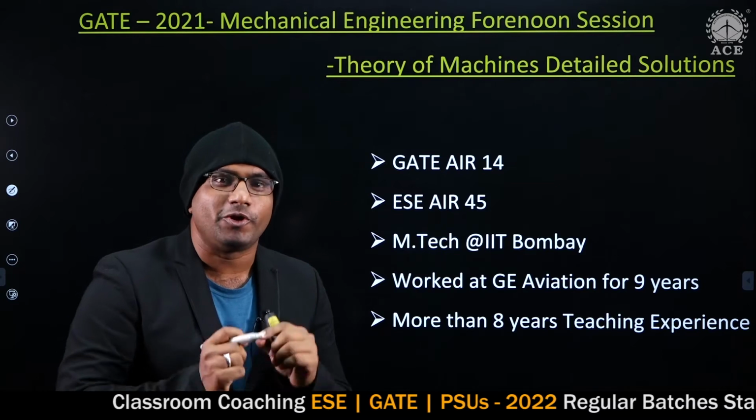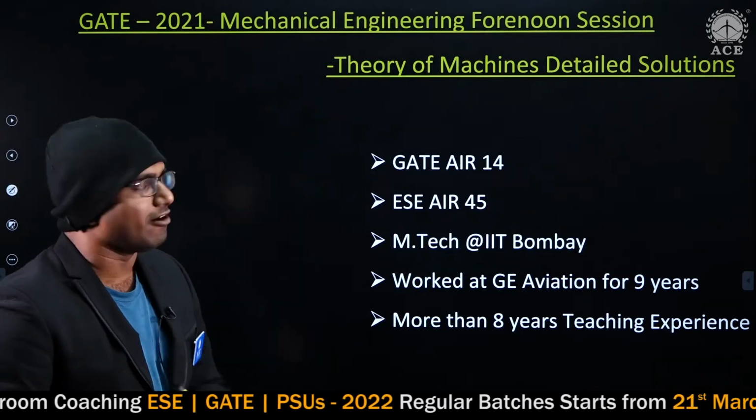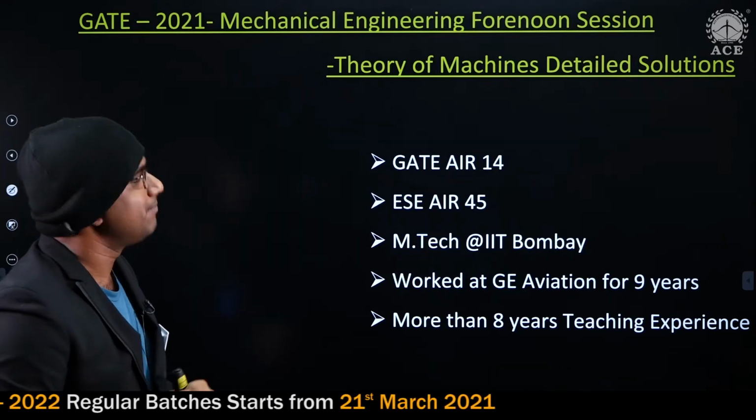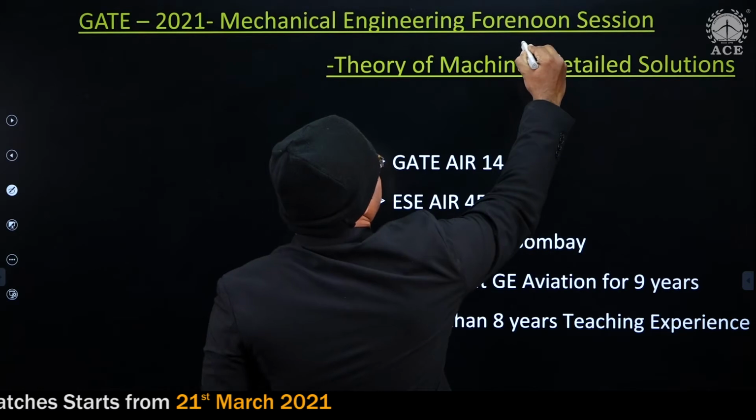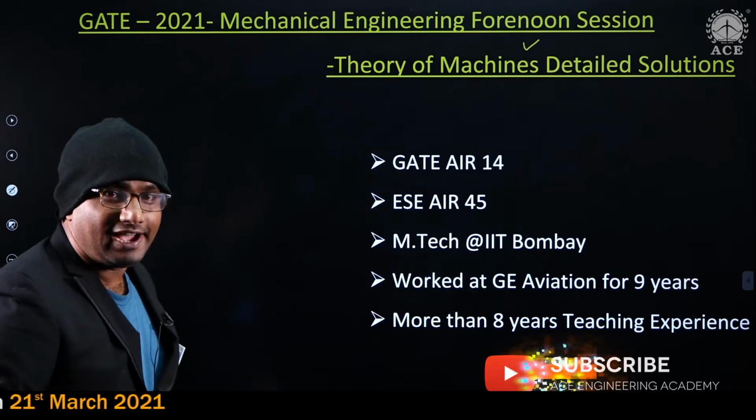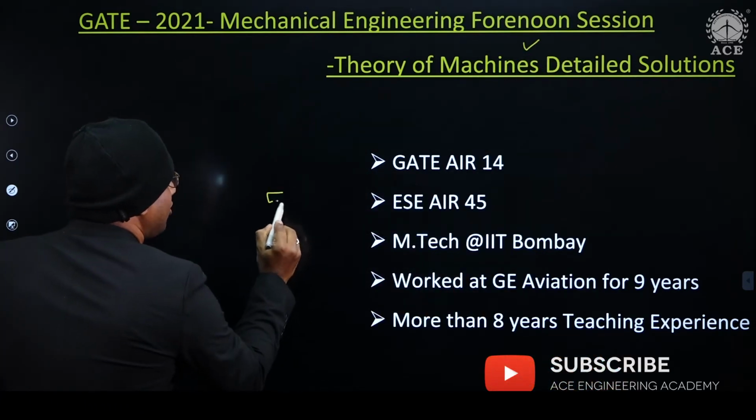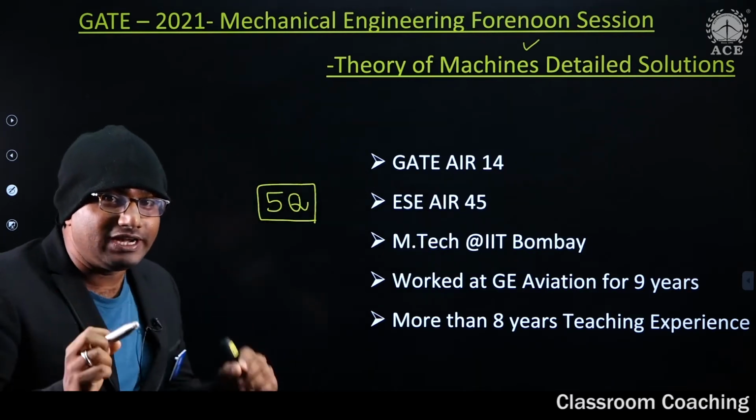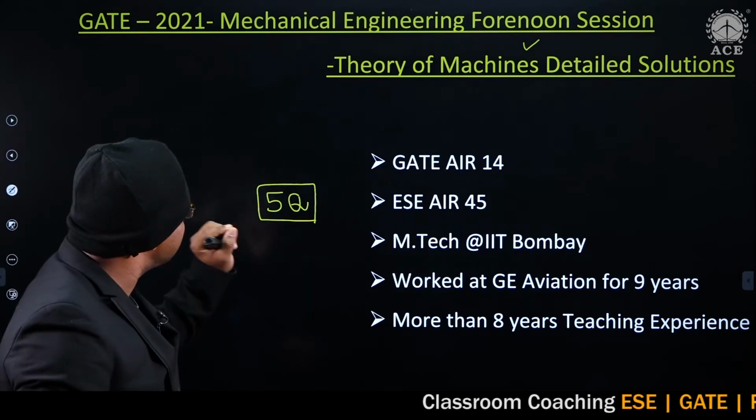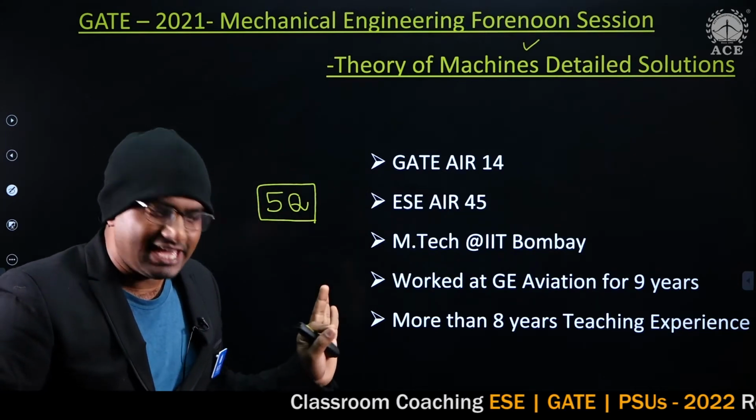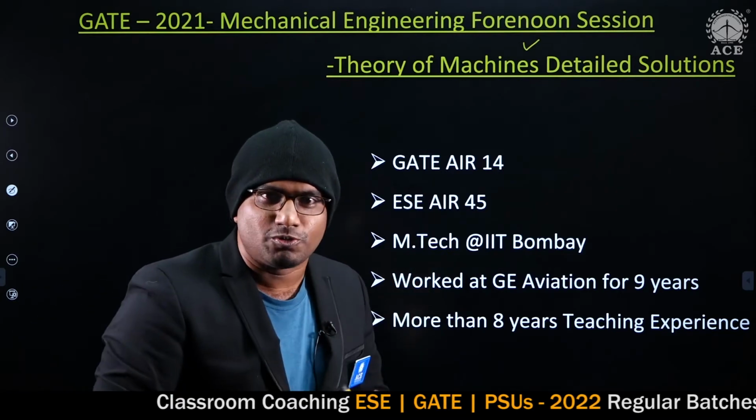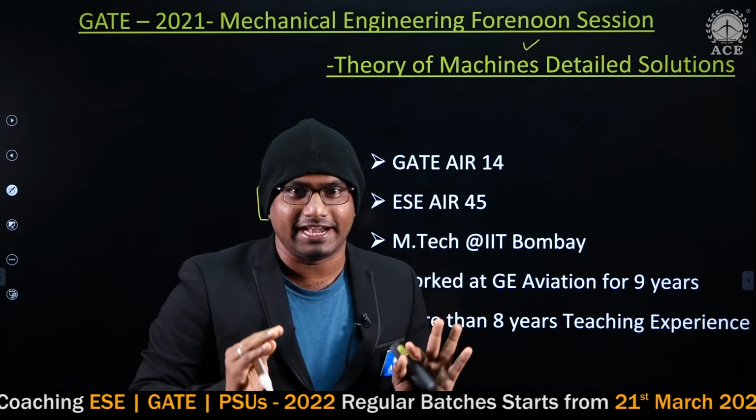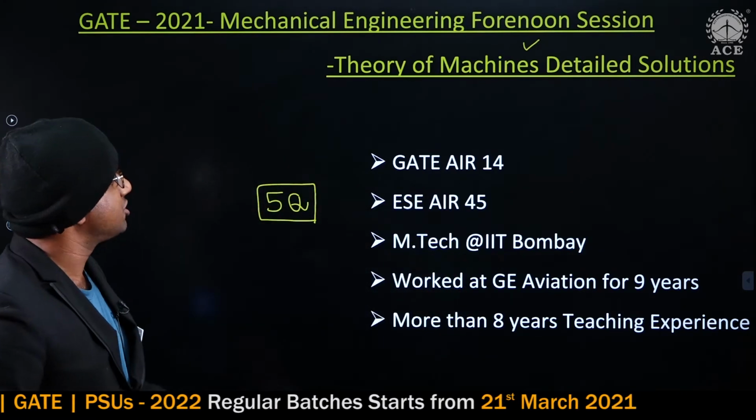In this video, we are going to discuss detailed solutions of theory of machines questions given in GATE 2021 Mechanical forenoon session. Please observe carefully, guys. There are 5 questions that came from theory of machines, and I proudly say that you can answer all the questions easily with the help of our ACE Academy classroom notes or with the help of our Deep Learn online videos. Now we will go through the first question.